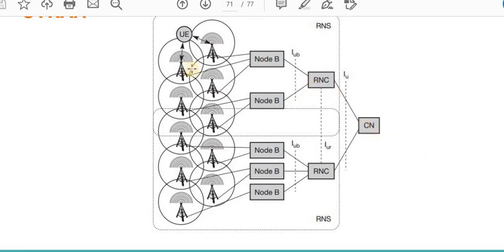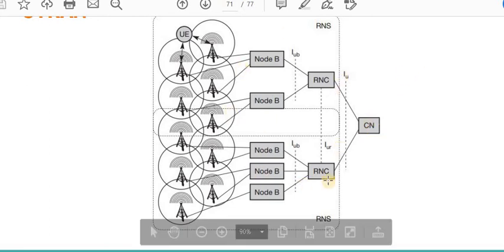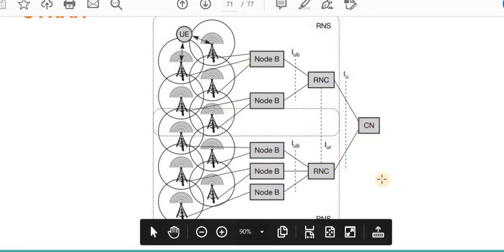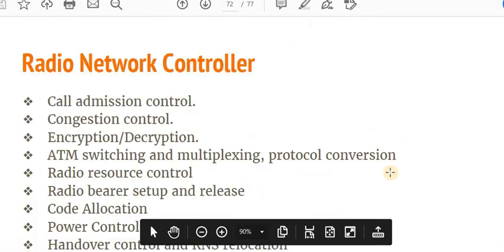According to the request from the user equipment, the request goes towards the Node B, that is the BTS, and the BTS generates power according to the antenna, depending on which type of service is required by the UE. After that, it makes a request to the RNC to perform the appropriate switching, and this switching is done by the CN. This is the whole procedure by which the RNC works.